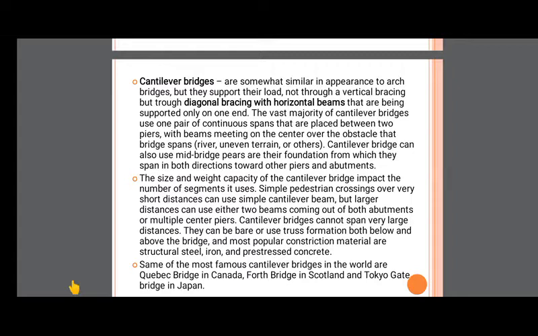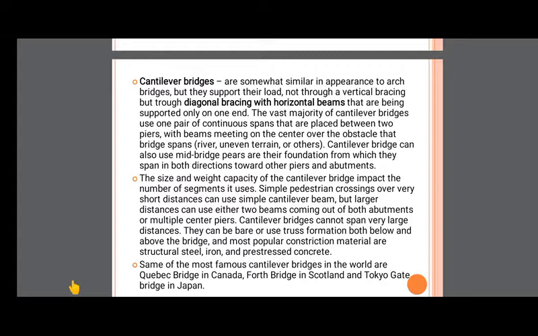The vast majority of cantilever bridges use one pair of continuous spans that are placed between two piers with beams meeting in the center over the obstacles, and that bridge spans a river, uneven terrain or others.